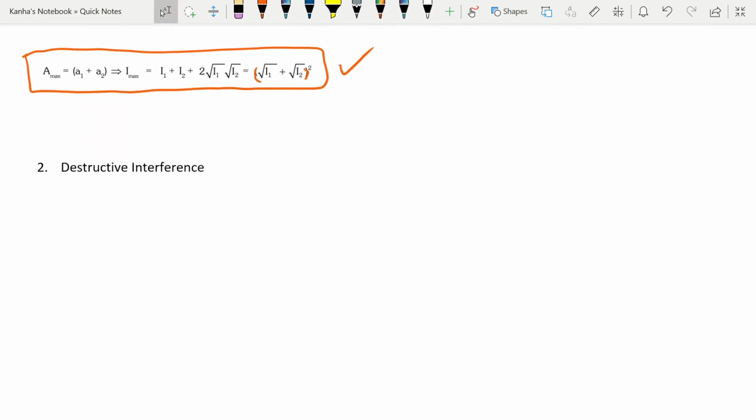Next is the case of destructive interference. This happens when both the waves are in the opposite phase. So the phase difference is an odd multiple of pi. Here the phase difference is equal to (2n minus 1) into pi, where n can go from 1, 2, 3 and so on.